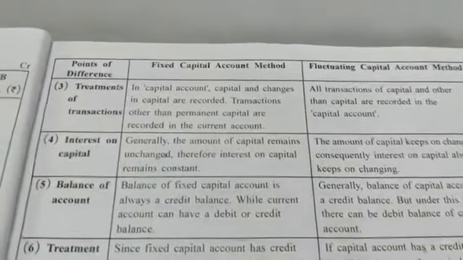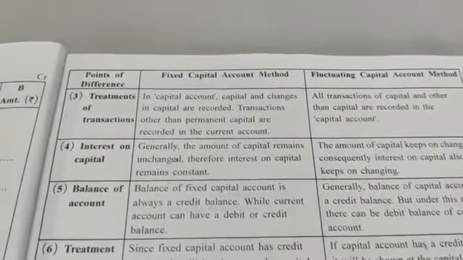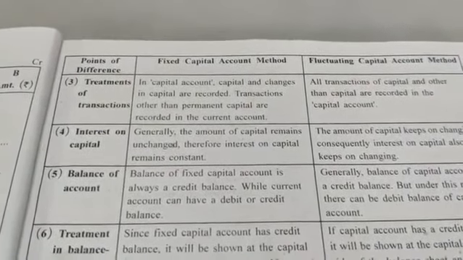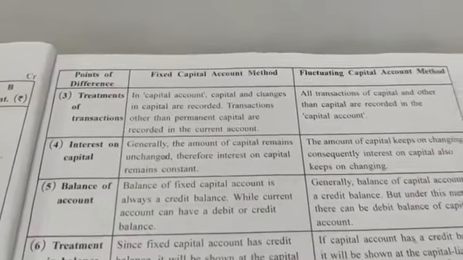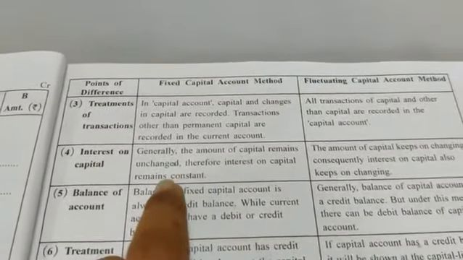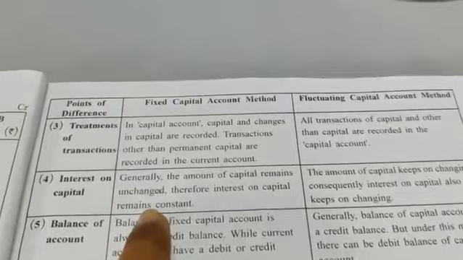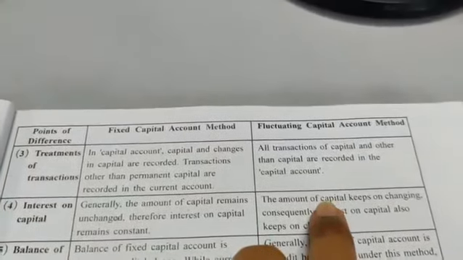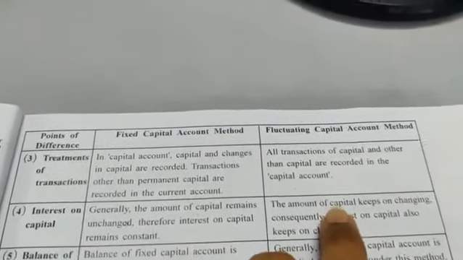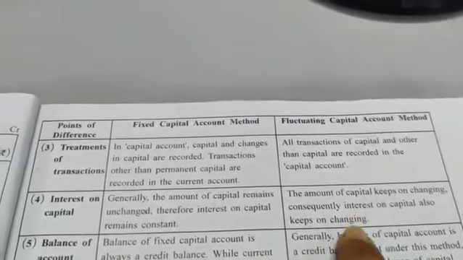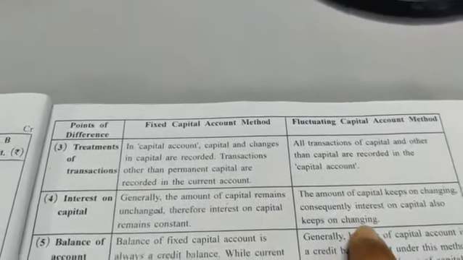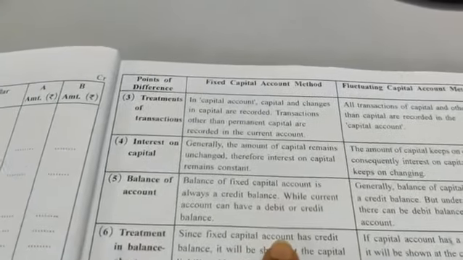Interest on capital. Generally, the amount of capital remains unchanged. Therefore, interest on capital remains constant. Here, as the amount of capital is not changed, interest on capital remains the same. Here there is fluctuation in capital, so the interest on capital amount also keeps on changing because there is fluctuation.